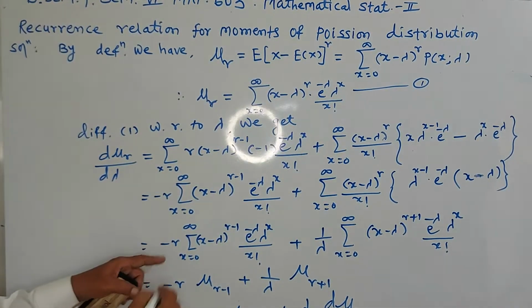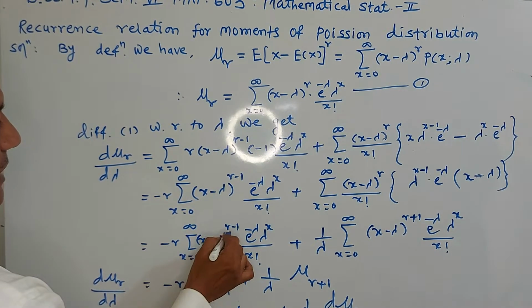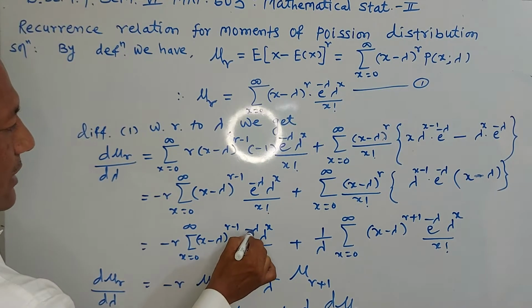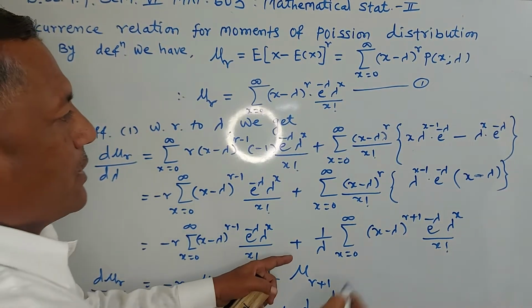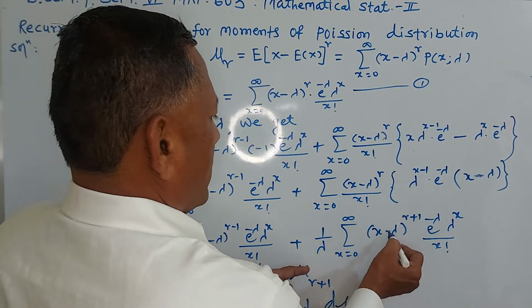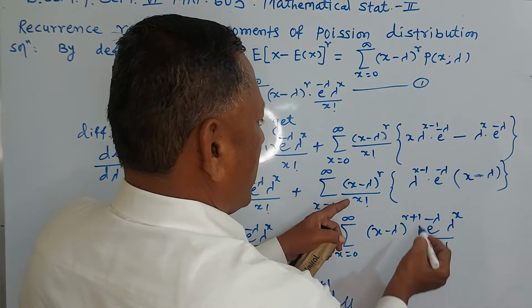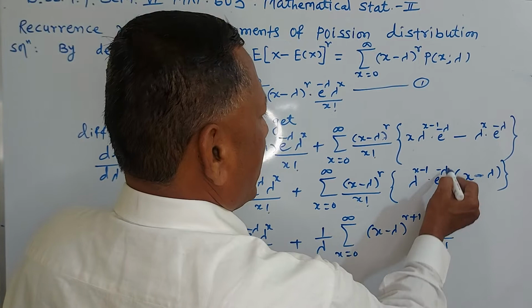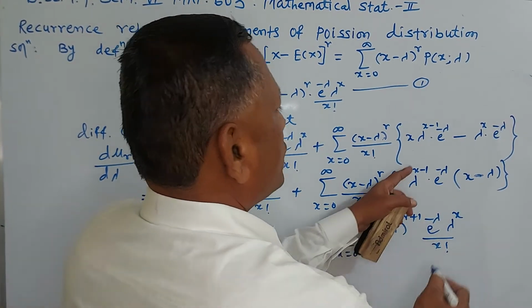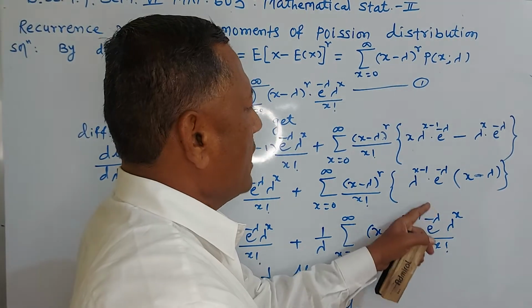Then it is equal to minus r into summation of (x minus lambda) raised to r minus 1 into e raised to minus lambda, lambda raised to x upon factorial x, plus here (x minus lambda) raised to r and (x minus lambda), therefore (x minus lambda) raised to r plus 1 into e raised to minus lambda, lambda raised to x minus 1, which can be written as lambda raised to x into lambda raised to minus 1.